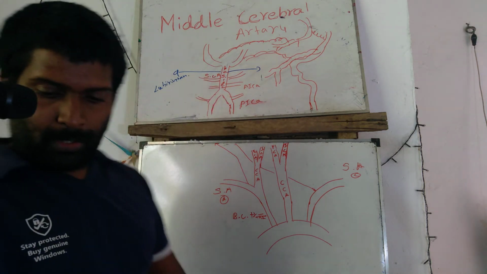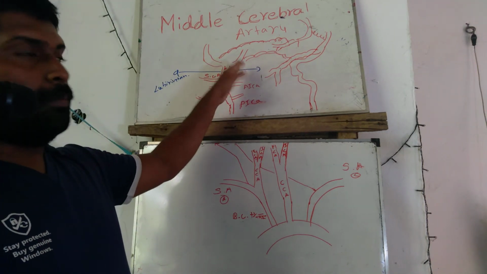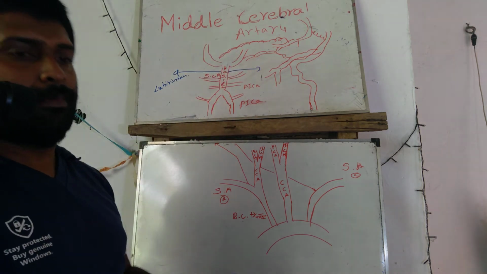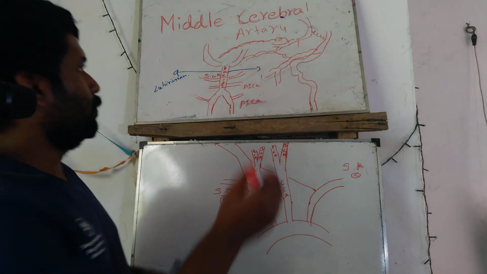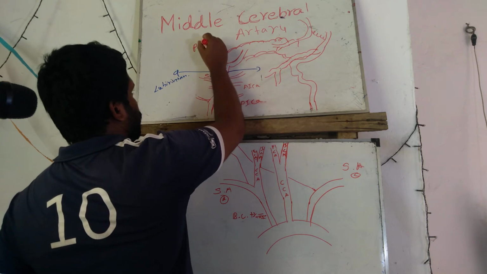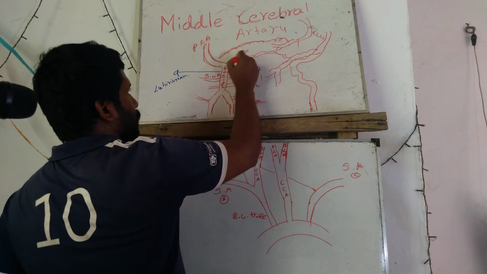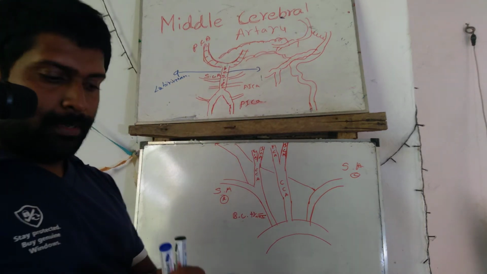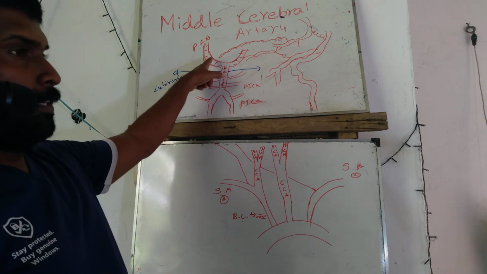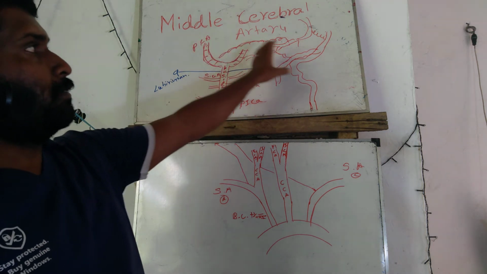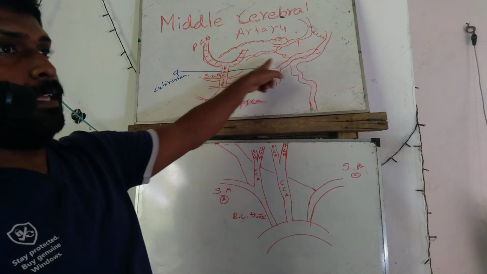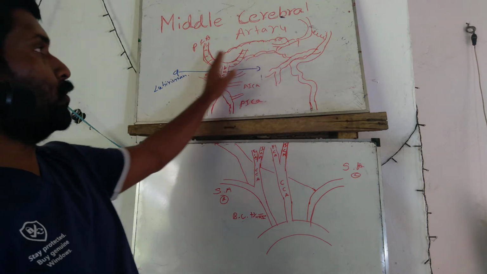Now we are going to talk about the upward circulation. Posteriorly it gives the posterior cerebral artery, two cerebral arteries posteriorly. The occipital area is given the posterior cerebral artery. Then the posterior cerebral artery communicates with the internal carotid artery. These two supply the posterior and anterior connection.